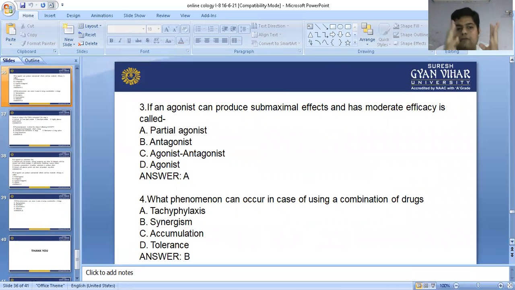If the drug binds with the receptor and changes the conformation slightly, that is called submaximal. So a submaximal effect is always shown by the partial agonist. What phenomena can occur in case of using a combination of drugs? The answer is synergism, B.